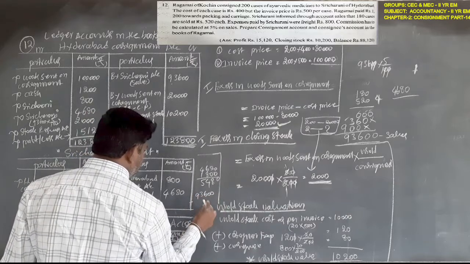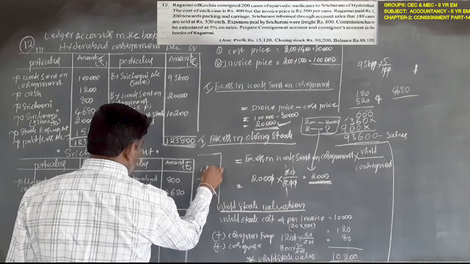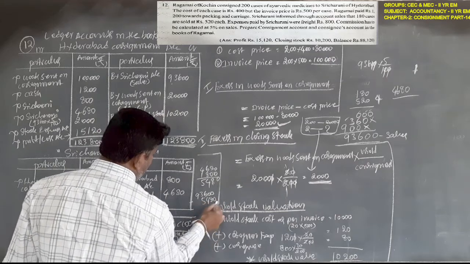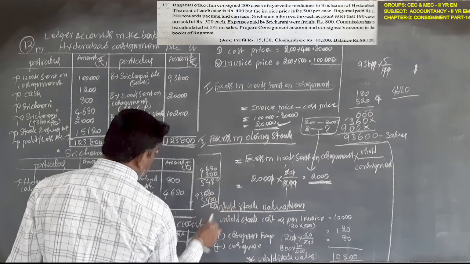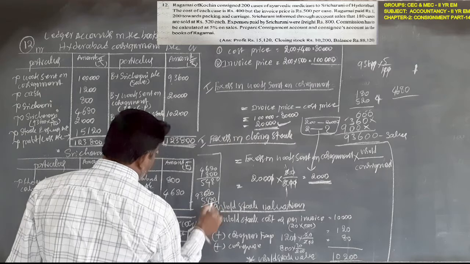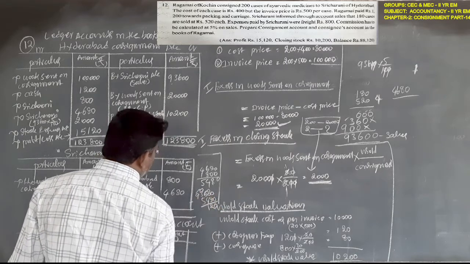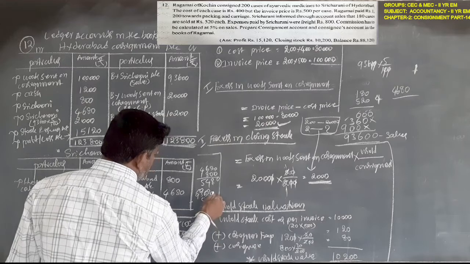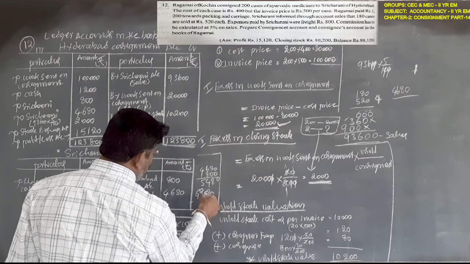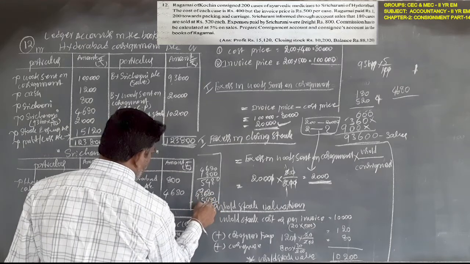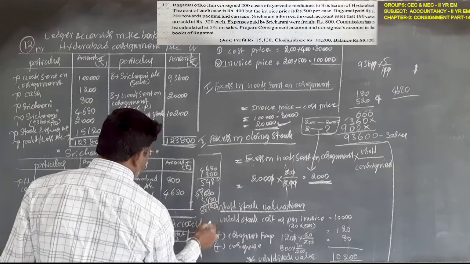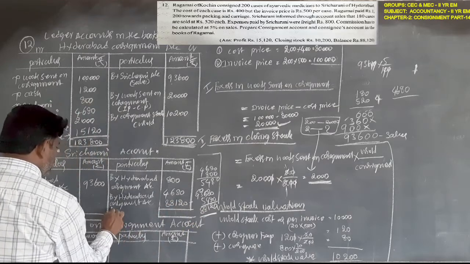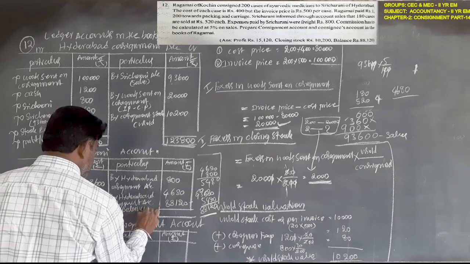93,600 minus 5,480 rupees. 10 minus 8, 2, 5 minus 4, 1, and 13 minus 5, 8. 88,120 rupees by balance carried down.